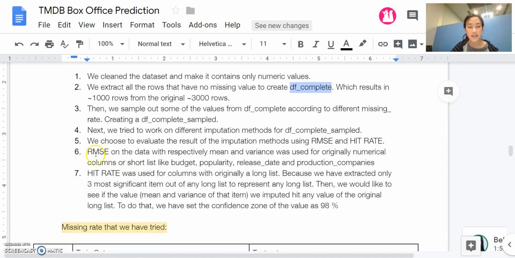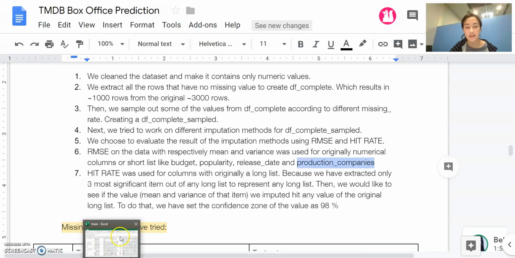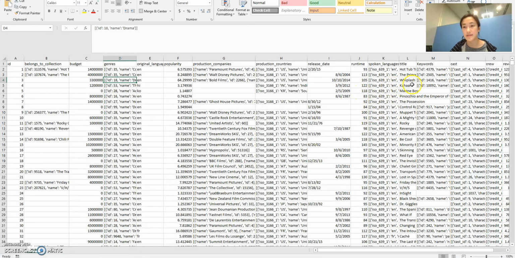And we have two ways of evaluating if the result is good. One of them is the root mean squared error, which we do basically for some columns with numerical values or short integers. The other is on short lists. Because for some short lists, like the production companies, the list is very short. So most likely, if our predicted value is right, then we can really get the ID there.